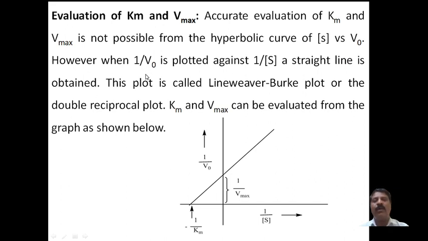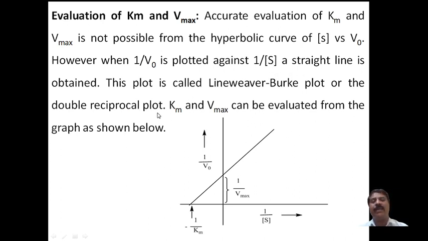However, 1 over V naught, the reciprocal of the initial rate of the enzyme reaction, is plotted against 1 over the substrate concentration, and a straight line is obtained.